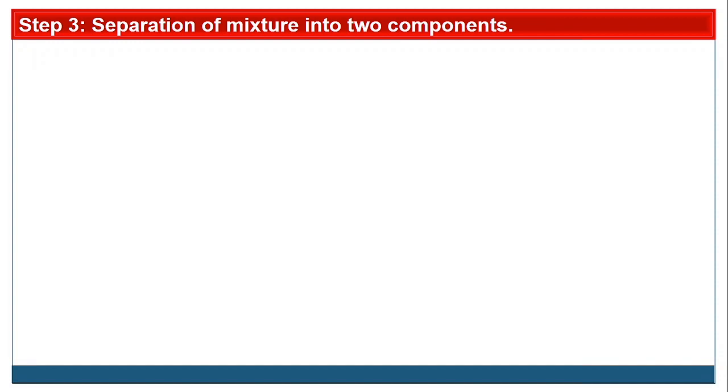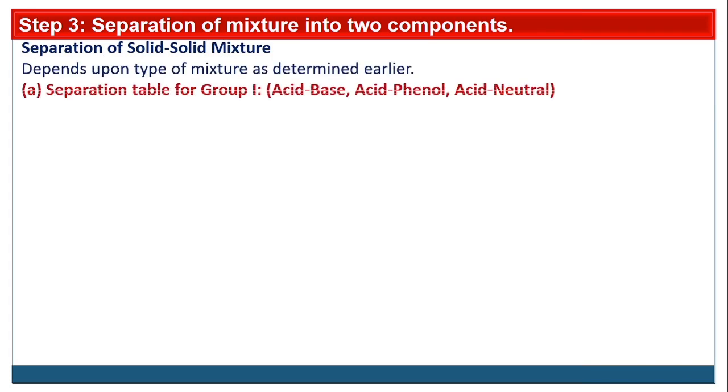After type determination, we have to separate the components of the mixture. That is the third step, separation of mixture into two components. Now we'll see separation of solid mixture. That depends upon the type of mixture. As we know, 4 groups are there: acid base, acid phenol, acid neutral. This is the first group. If one of the components of the binary mixture type is acid, then you have to follow the separation table for group first.